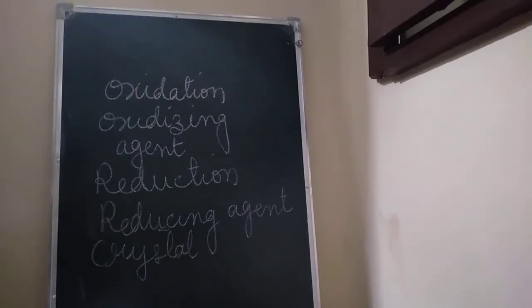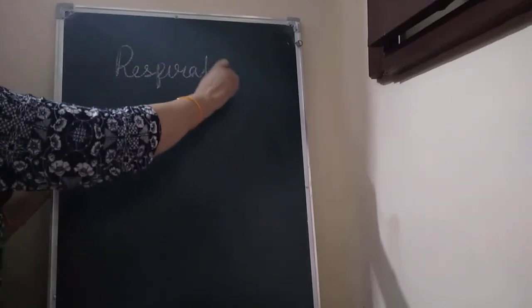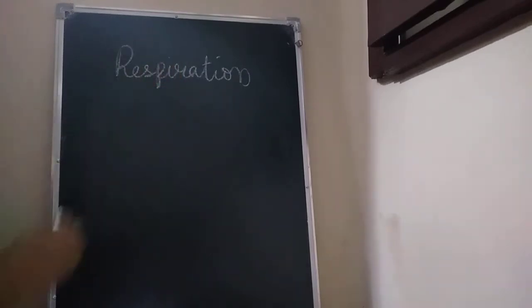So we have discussed this lesson, physical and chemical changes. Now let us come to the next lesson, that is respiration. Now let us start the revision of the next lesson, respiration, children. Respiration is the process of release of energy from digested food by its oxidation. It consists of breathing and cellular respiration.